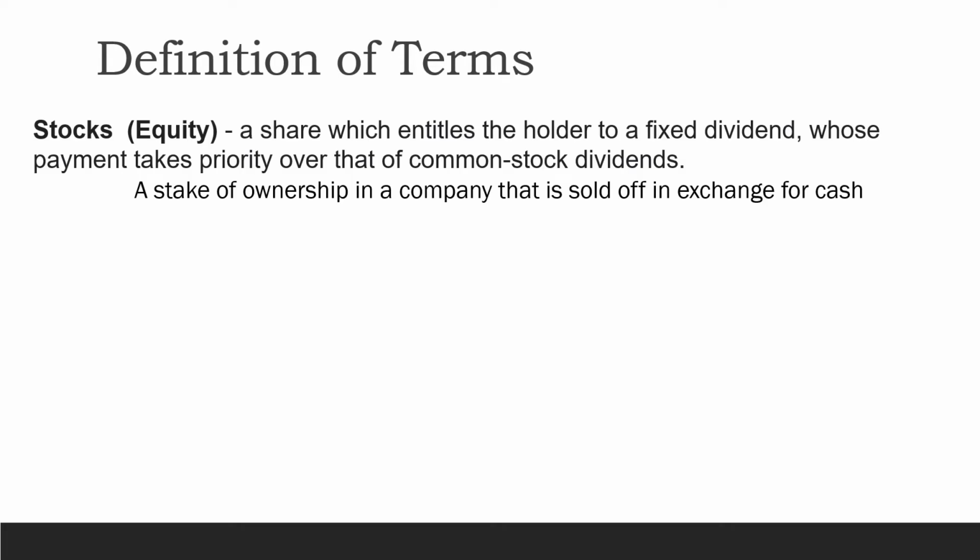So the first one is stocks or the equity. It is a share which entitles the holder to a fixed dividend, whose payment takes priority over that of common stock dividends. Another definition of stock is that it is a stake of ownership in a company that is sold off in exchange for cash.